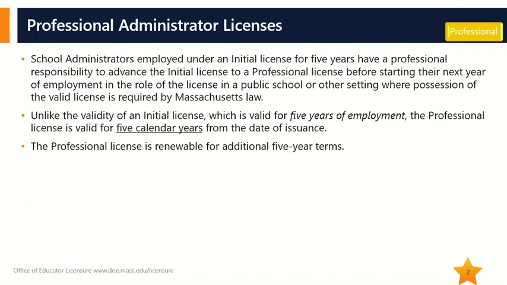Unlike the validity of an initial license, which is valid for 5 years of employment, a professional license is valid for 5 years. The clock is ticking regardless of employment status. A professional license is renewable for additional 5-year terms.